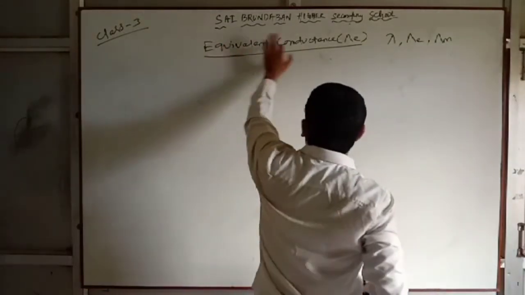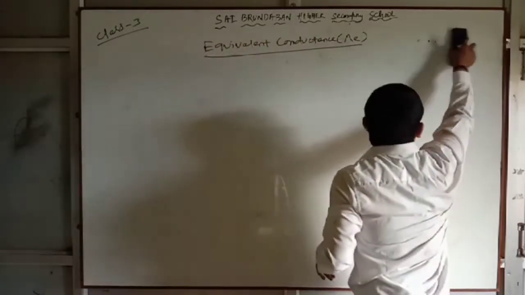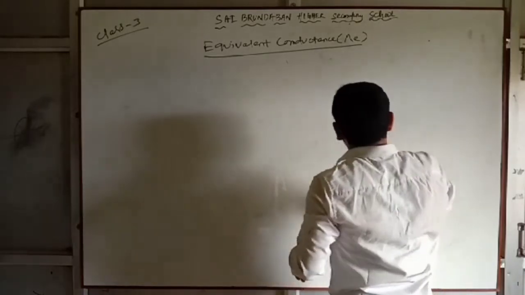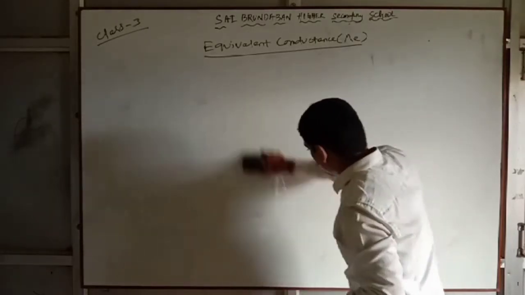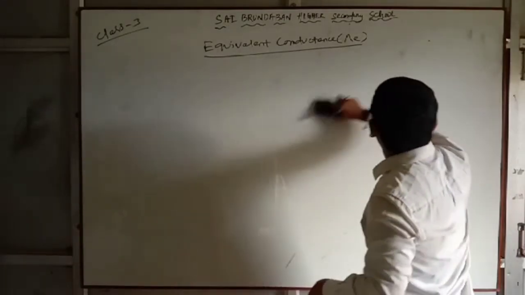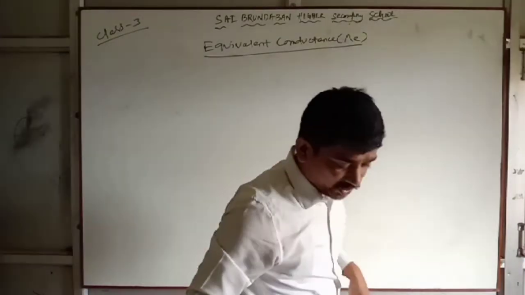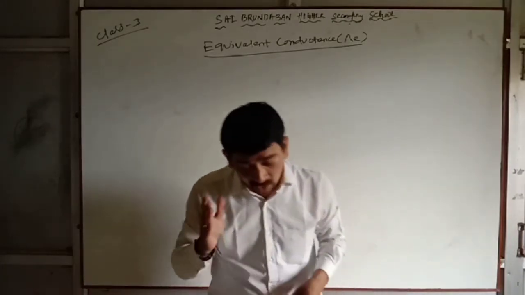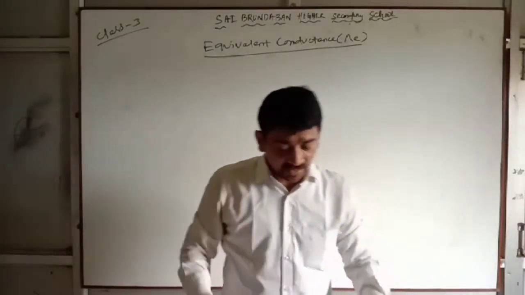So this is the symbol or term, the mathematical term we use for equivalent conductance. Clear? Equivalent conductance is defined as the conducting power of all the ions produced by 1 gram equivalent of the electrolyte in the solution.